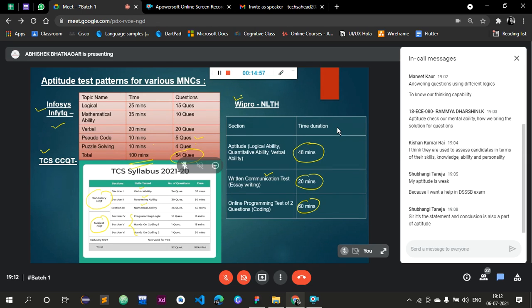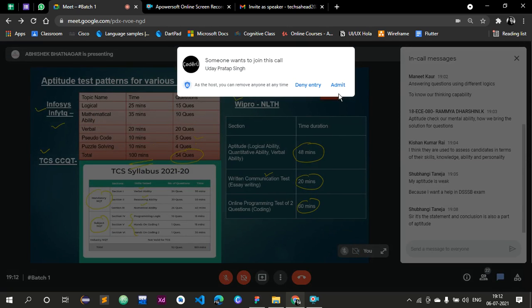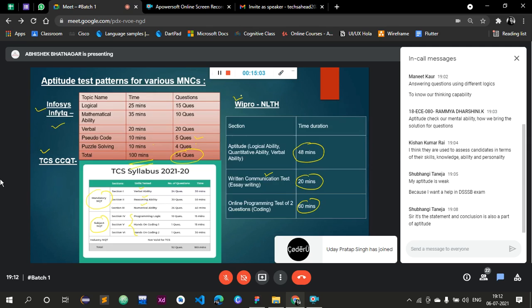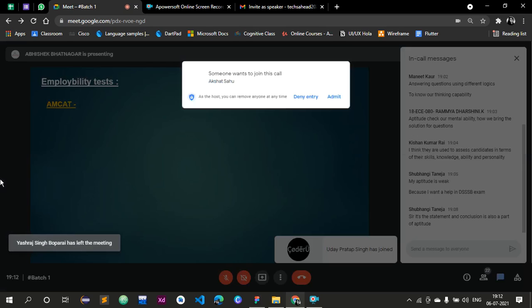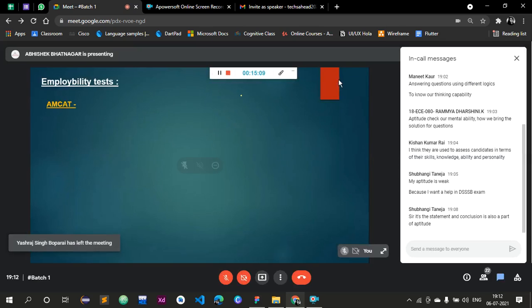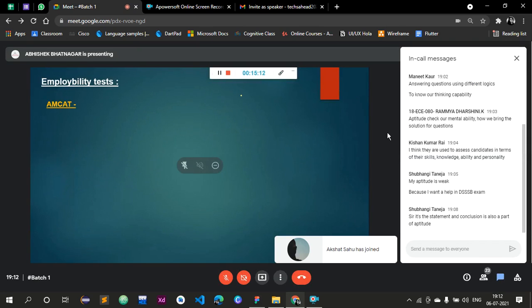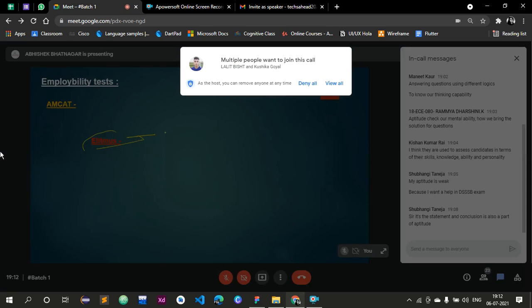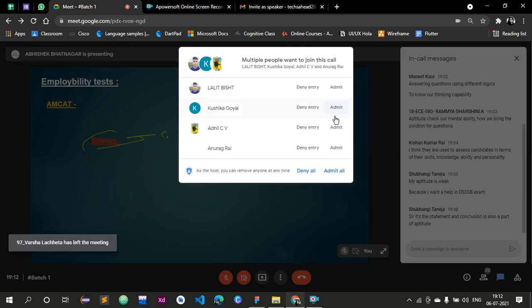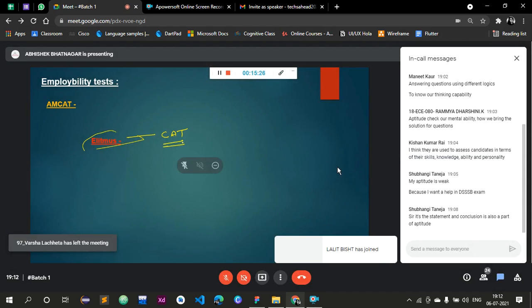Okay. Now I will tell you about some agencies that are conducting national tests for placement. Definitely, most of you are aware of this. First is AIMCAT, conducted by Aspiring Minds, a national test for placements. Second is eLitmus. You can go for eLitmus also, apart from your campus placement. But it requires 3 to 4 months of solid preparation because the level is of CAT level.